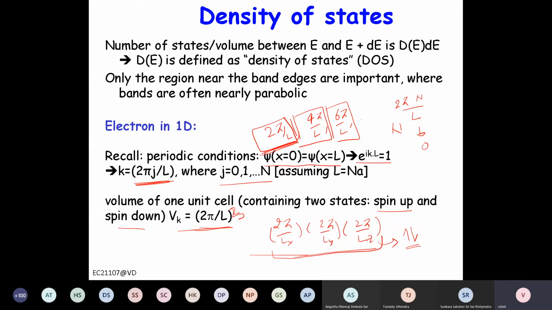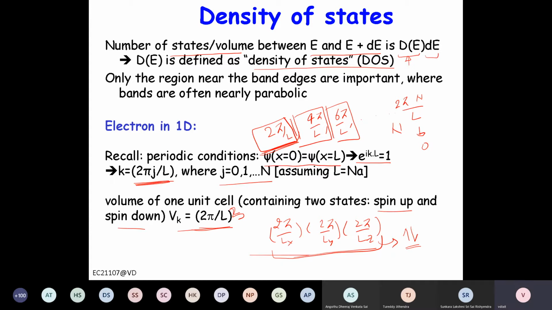Correct? Now let us define the density of states. The number of states per unit volume between energy E and E plus dE is the density of states.